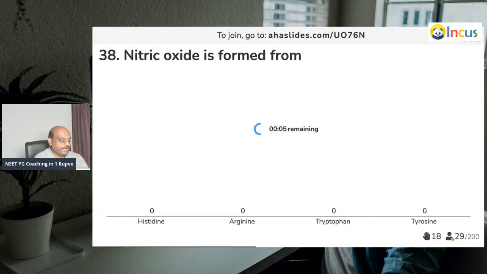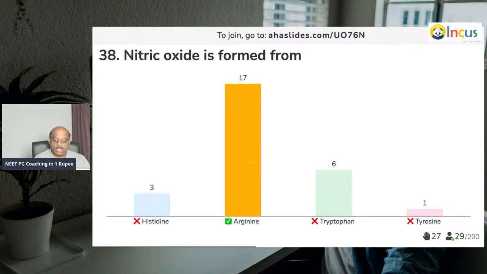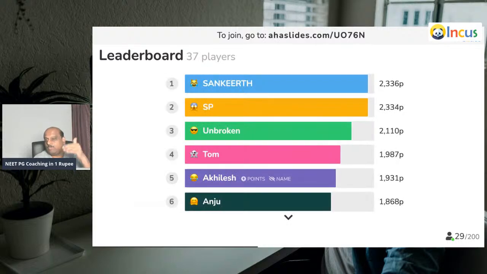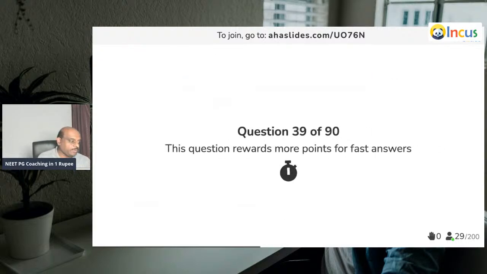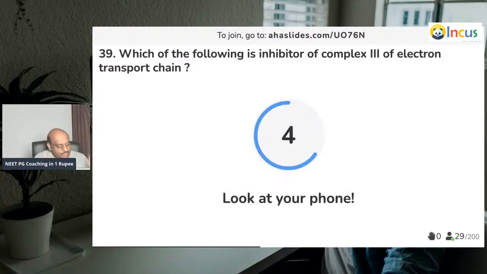From where is nitric oxide basically formed? You should know amino acid metabolism. What is the importance? What are the metabolic end products? It's arginine is what you need to remember. Question number 39. This is a completely rote-learning item.